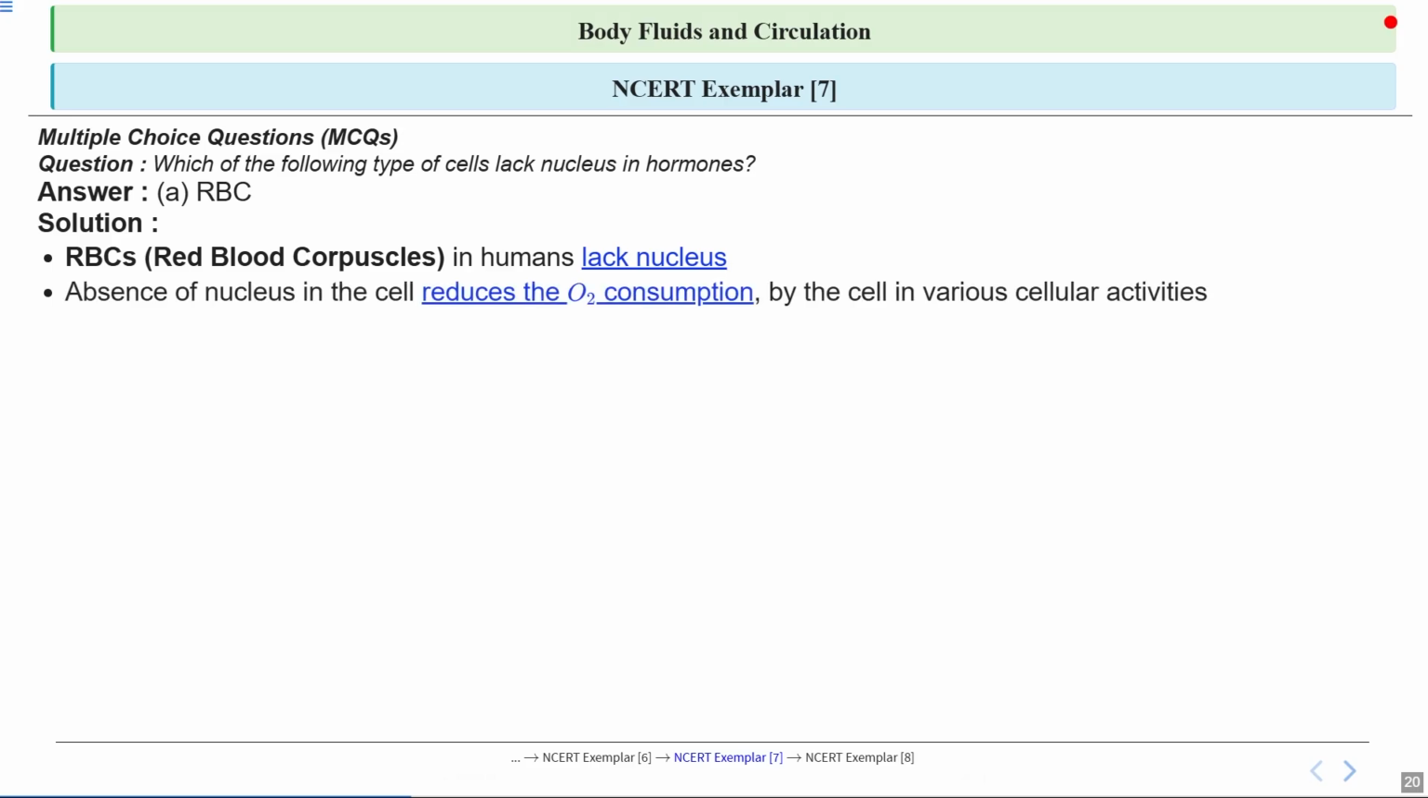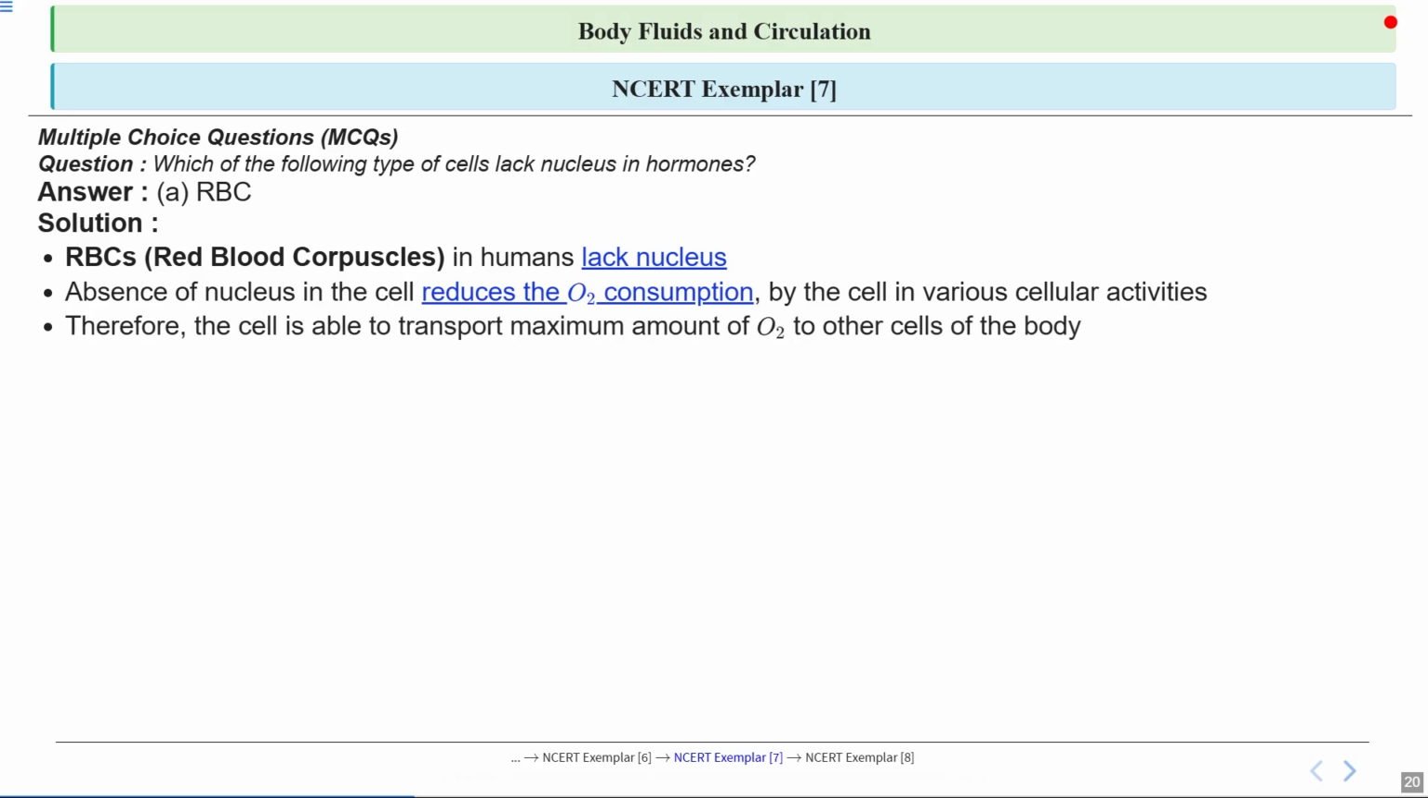So why don't they have a nucleus? The absence of a nucleus means that the cell uses less oxygen for its own activity. Think of it like a delivery truck that doesn't have a big engine or extra compartment, so it doesn't use up the goods it's supposed to deliver. This allows the RBCs to save more oxygen for the rest of the body. Because RBCs don't have a nucleus, they can transport the maximum amount of oxygen to other cells. It's like having a truck with more space for packages, so it can deliver more in one trip. This adaptation is crucial for efficiently supplying our tissues with oxygen as they need it.